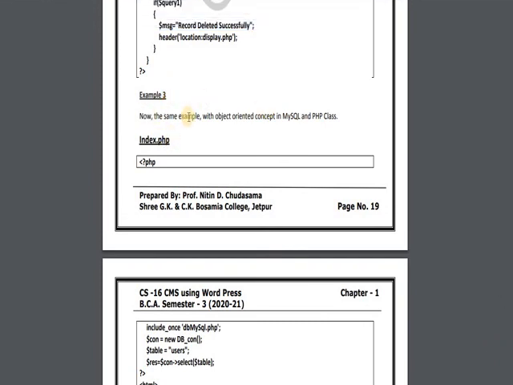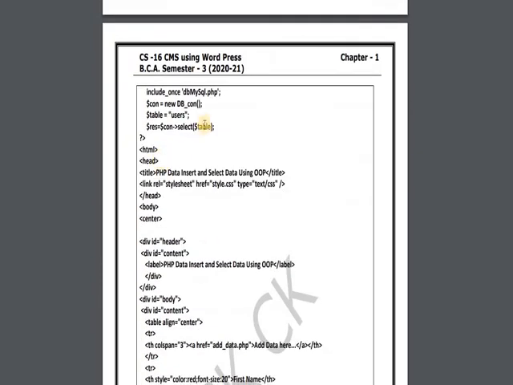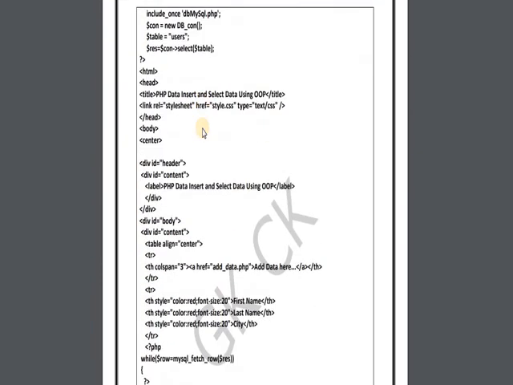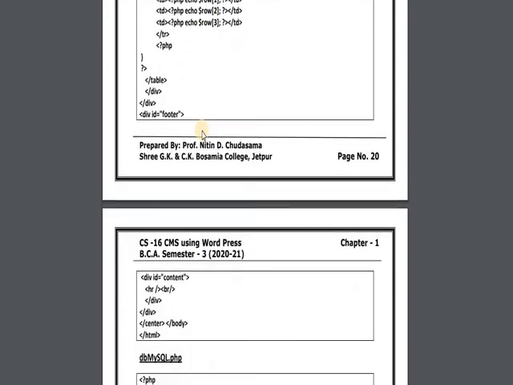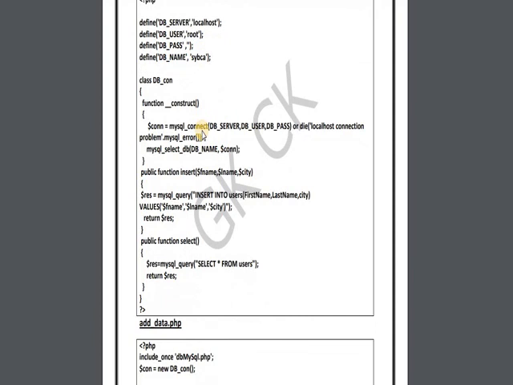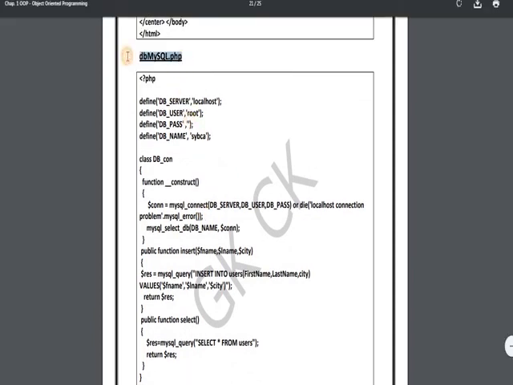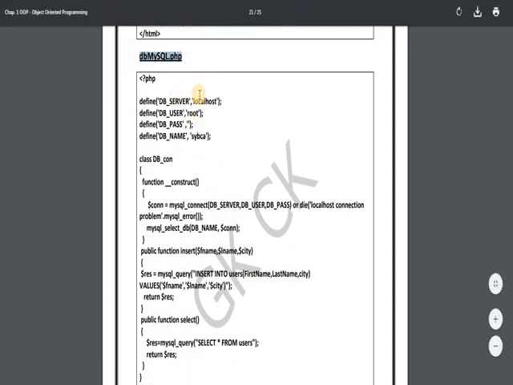Here is the same example using the object oriented concept in MySQL and PHP class. Here is a simple index.php, which is just the same as the earlier file. You have to understand this file only, dbmysql.php.